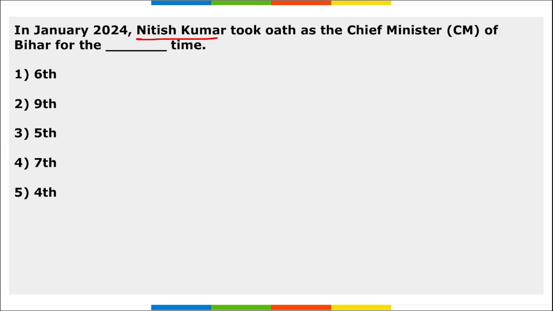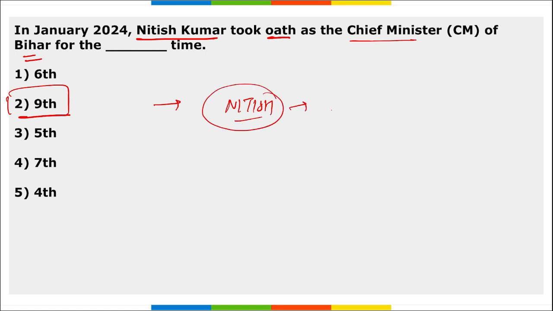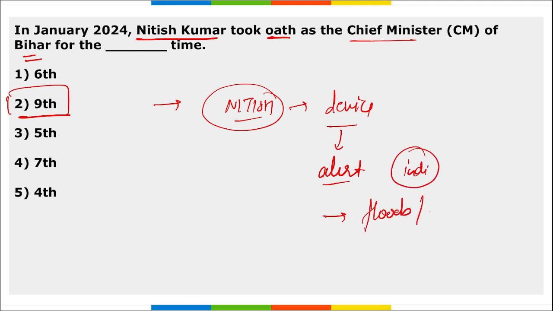Next, Nitish Kumar took oath as the Chief Minister of Bihar for the 9th term. Even recently, he launched a device, and this device will help to detect and alert individuals in Bihar from various calamities such as floods, earthquakes, thunderstorms, lightning, and so on.